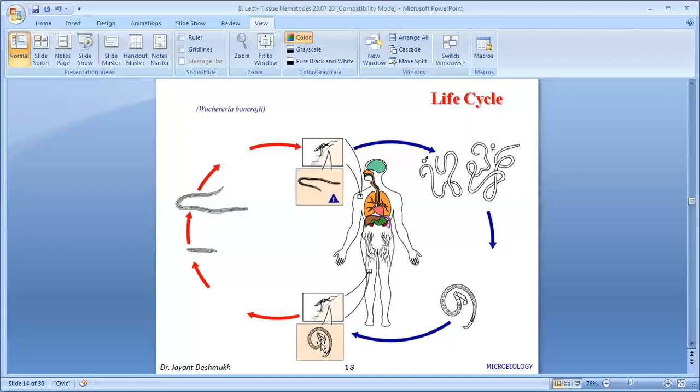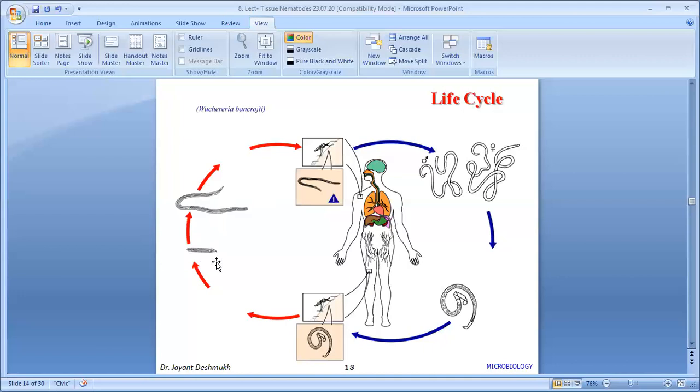This is the first, this is the microfilaria. Up to the third stage larva, it takes 10 to 12 days. At this stage, if the mosquito bites another person, it is not able to transmit the infection. It takes 10 to 12 days to become infectious to other human beings. In 10 to 12 days, what happens? This microfilaria converts to first stage larva, then second stage larva, and then third stage larva.